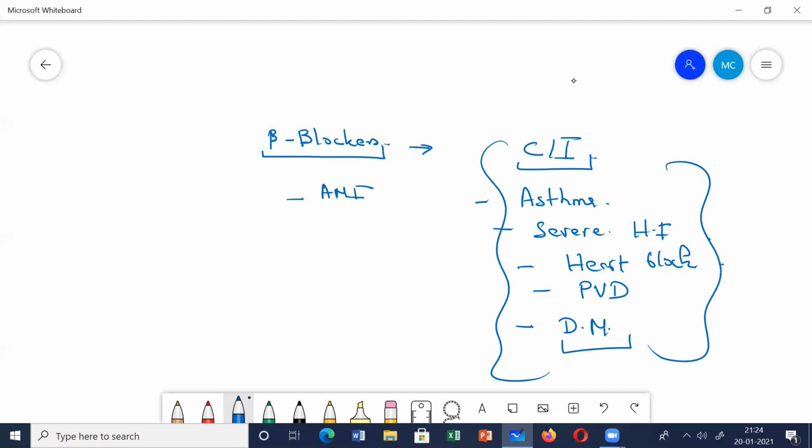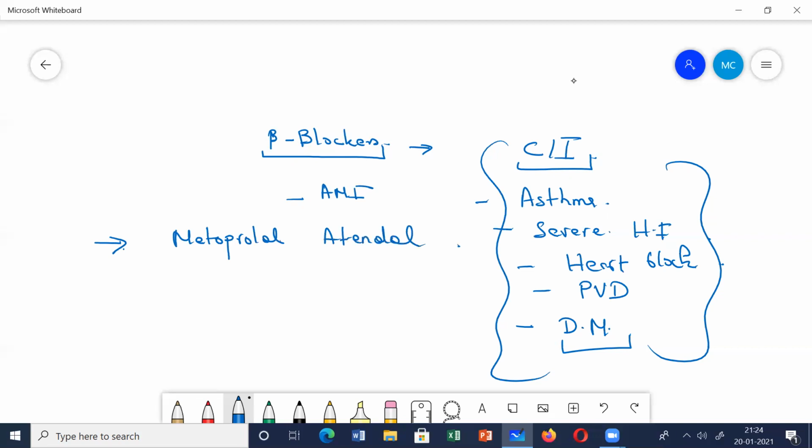If the patient doesn't have these conditions, then you can give the beta blockers. So which beta blockers do you prefer to give in patients of hypertension? You can give either propranolol or these cardioselective ones. We mainly prefer the cardioselective ones, metoprolol and atenolol.